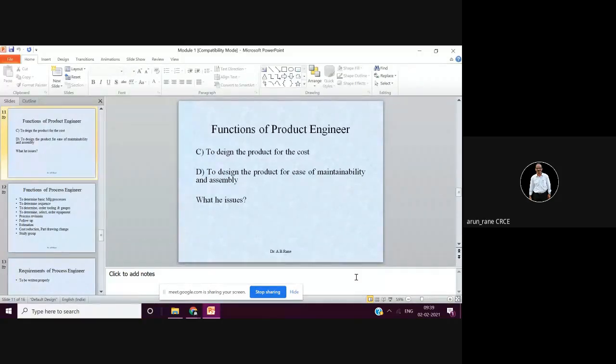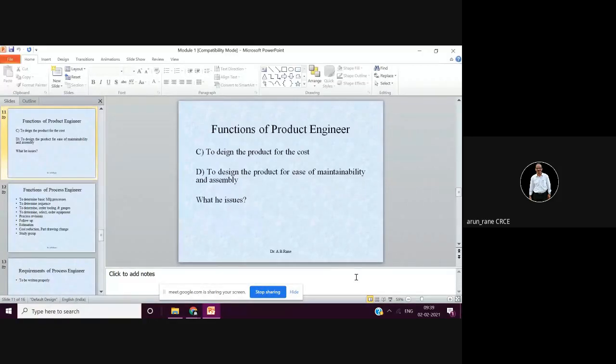Like you have manufactured a car, you have manufactured a mobile, so you benchmark the cost. So you find out the similar parts in the market. So what is the cost of those parts? It should be lower than that. The cost of your product should be lower than the cost of the similar product which is in the market.